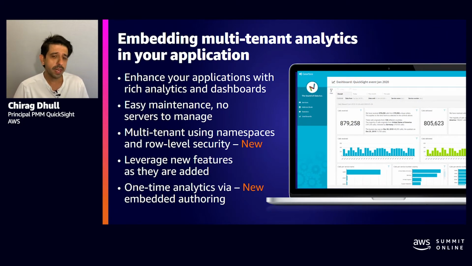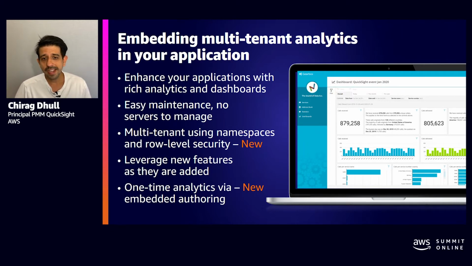Now, at re:Invent 2019, we launched new capabilities in Amazon QuickSight that make it easy to embed analytics into your applications and portals, empowering your customers to gain deep insights into your application's data. Unlike building your own analytics solution, which can be time-consuming and hard to scale, QuickSight, with its rich set of APIs and SDKs, allows you to quickly embed interactive dashboards and visualizations in your applications without compromising on the ability to personalize the look and feel of these new features.